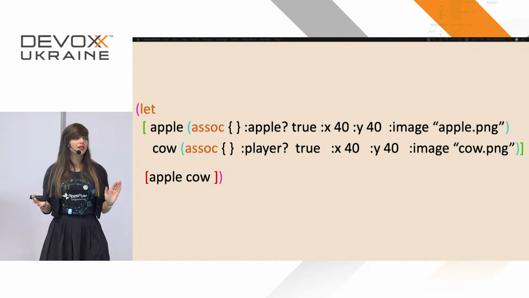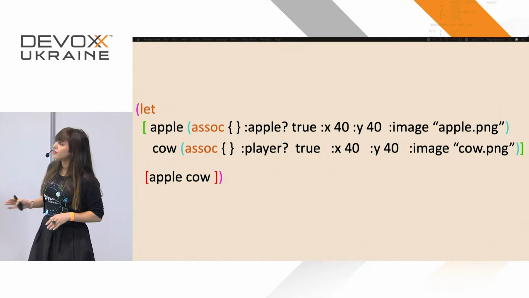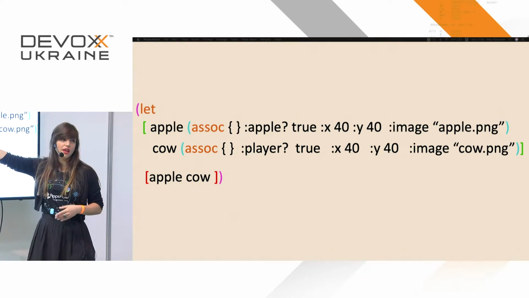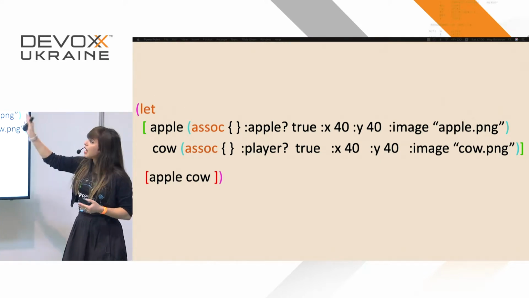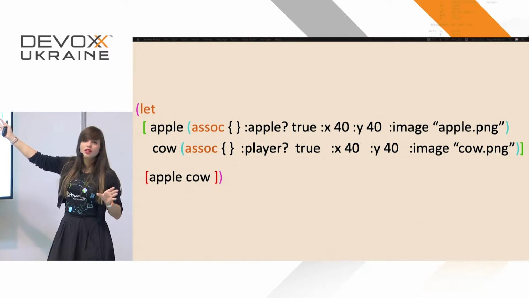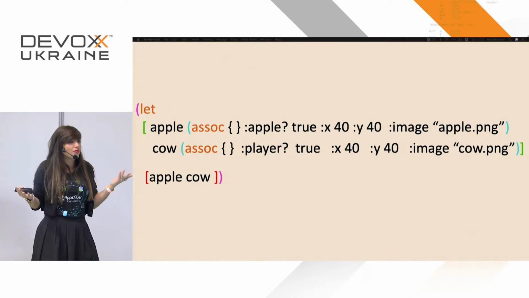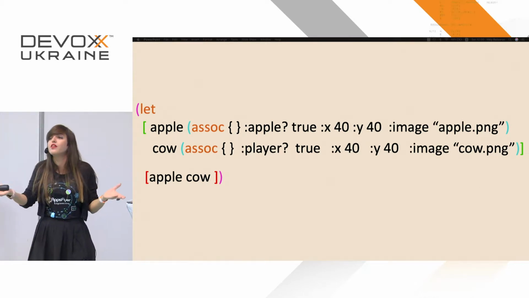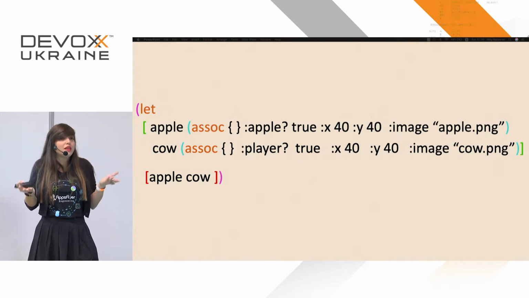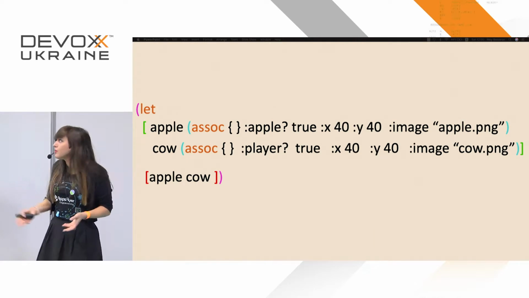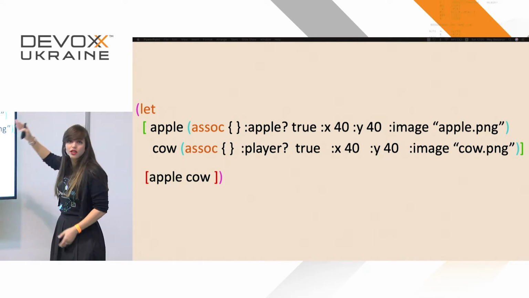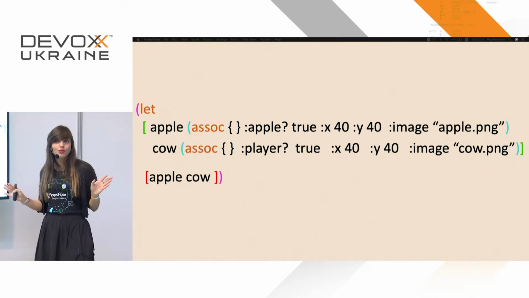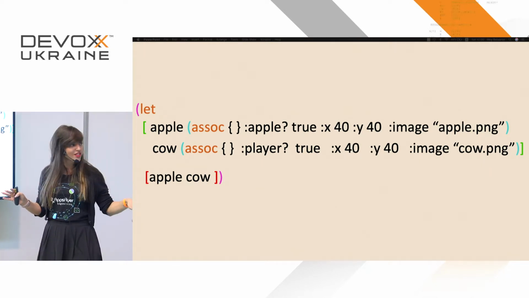For the apple, we save the values we need: the position and the image. Let's say we want to add something else for each entity. That's super easy. Even if you've never written Clojure, what would you immediately do? You'd just add more keys and more values, and that's it. You have just written your first line in Clojure.